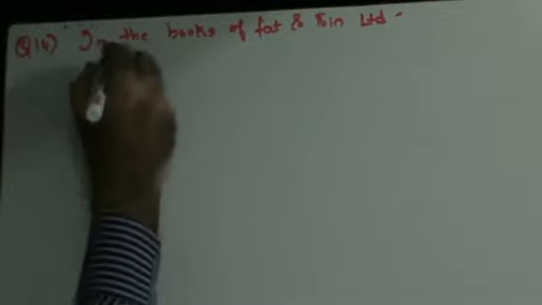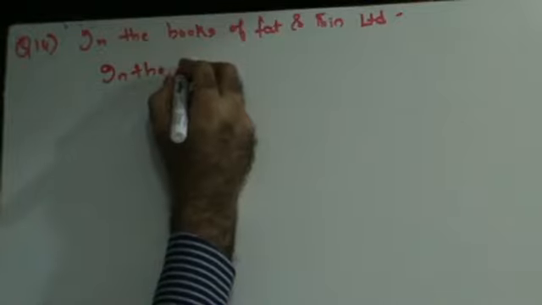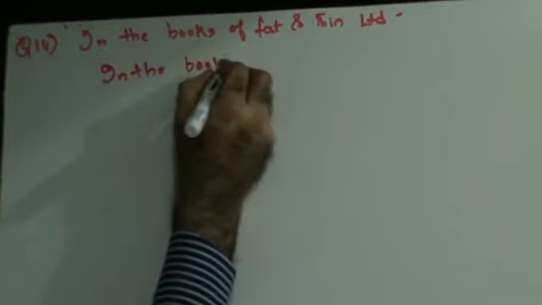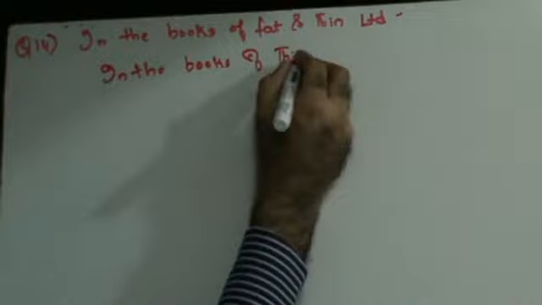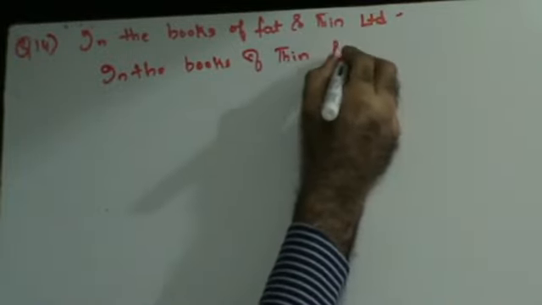Let's start. Now, one good thing about this sum is they've already given you the purchase consideration. They've said that all the assets and liabilities of Thin Limited are taken over at 40 lakhs. So first we are going to do in the books of Thin Limited, the company that is going to get dissolved.